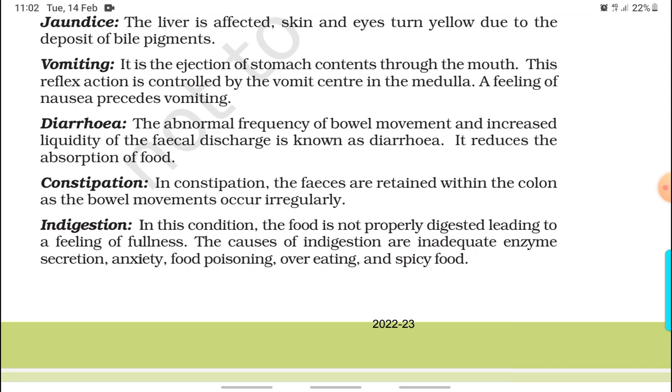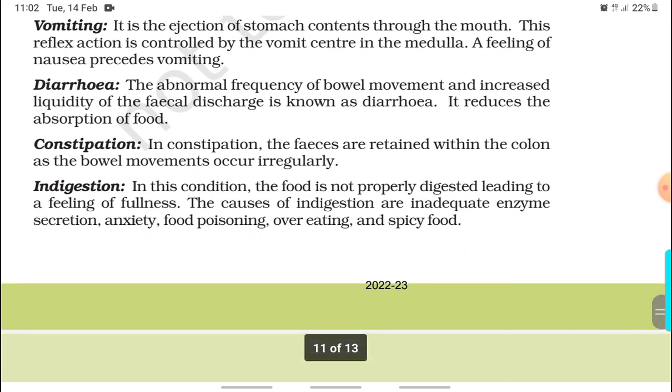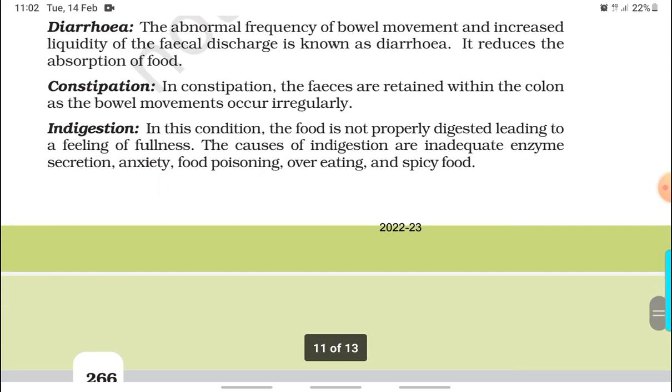Diarrhea: the abnormal frequency of bowel movement and increased liquidity of the fecal discharge is known as diarrhea. It reduces the absorption of food. Constipation: in constipation, the feces are retained within the colon as the bowel movements occur irregularly.